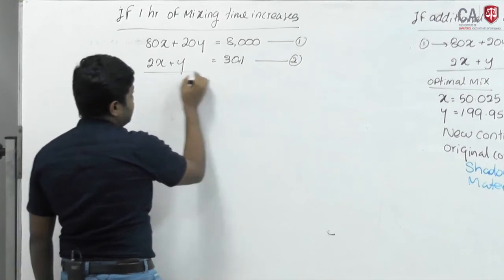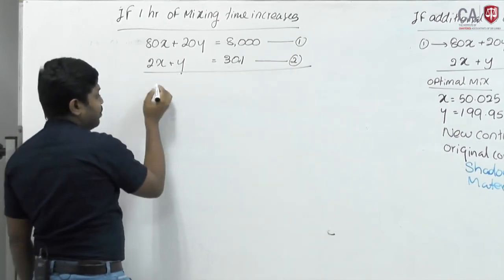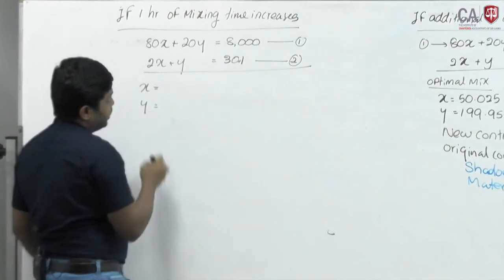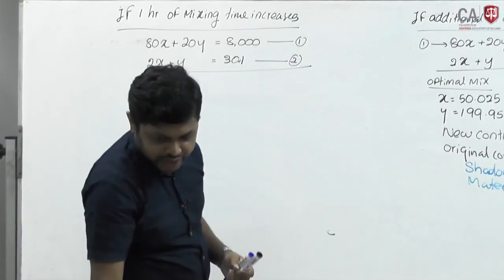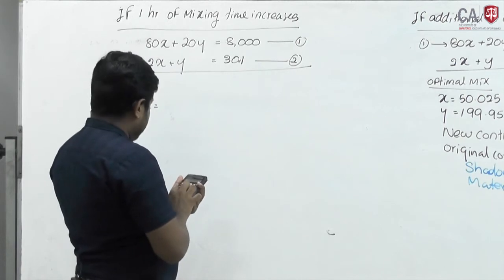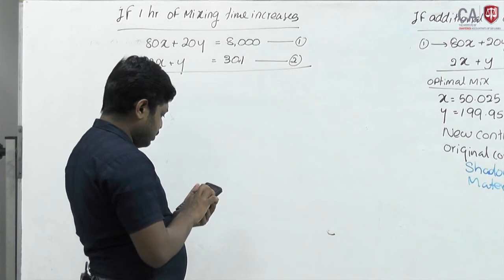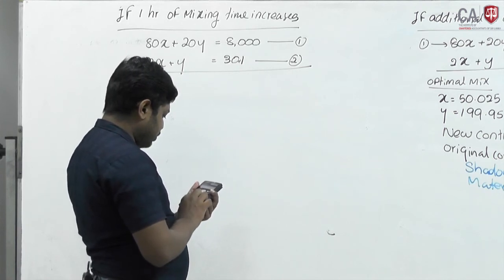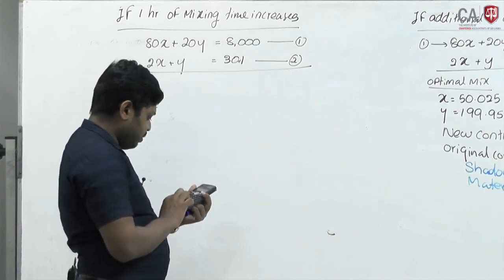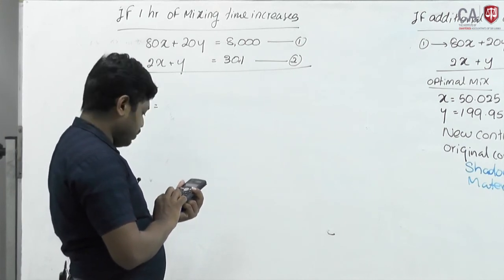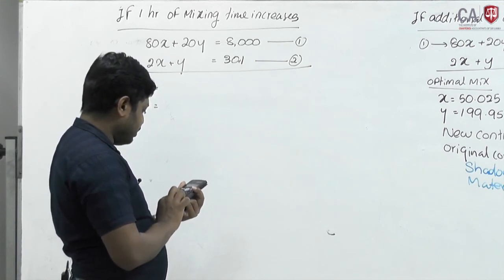Now the optimal mix, x how much and y how much. If you take the simultaneous equations, you can easily work it out. Two unknowns: A1 is 80, B1 is 20, C1 is 8,000, A2 is 2, B2 is 1, C2 is 301.